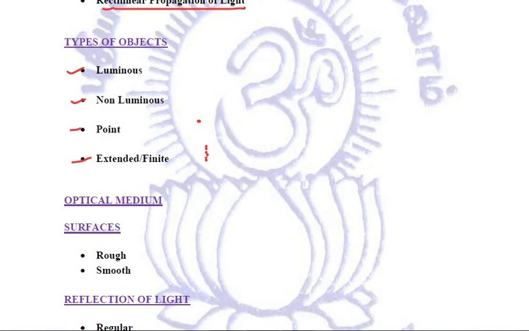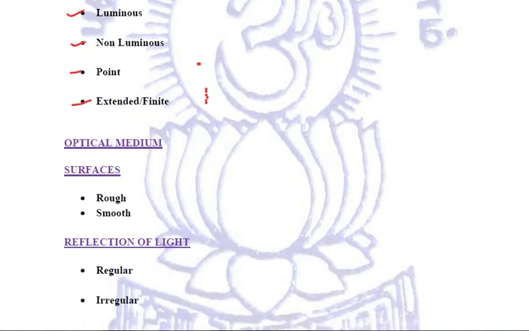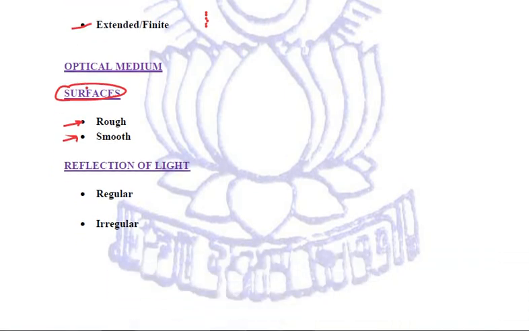Now, from here onwards, we have the important part. First thing, we need to know surfaces. There are two types of surfaces: rough surfaces and smooth surfaces, right? Based on these two surfaces, we see the reflection of light. First of all, we need to know what is meant by reflection of light. It is the bouncing back of a light ray. It is a phenomenon of change in the path of light without any change in medium. Whenever light falls on any particular surface of an object, it is sent back, it reflects back. That is called reflection of light.